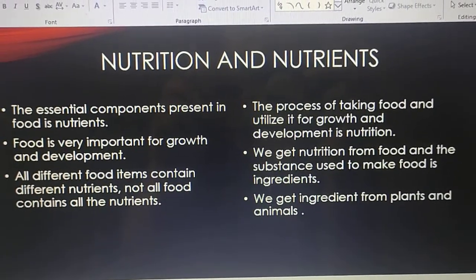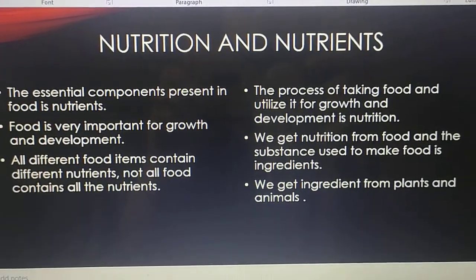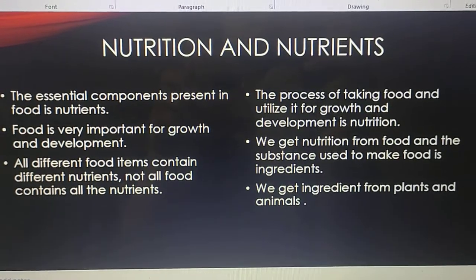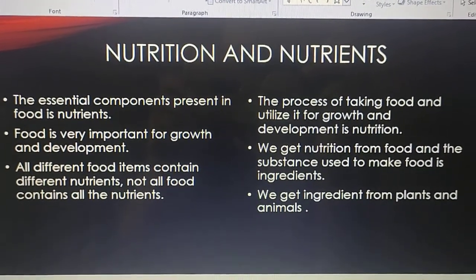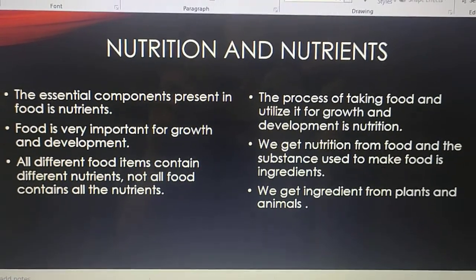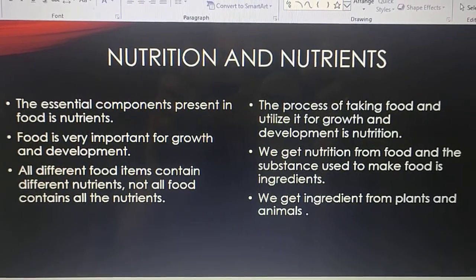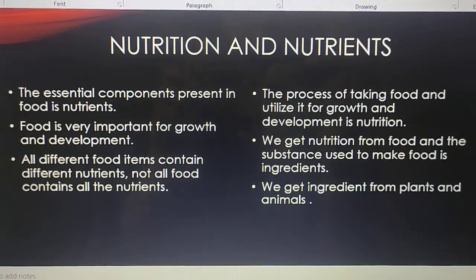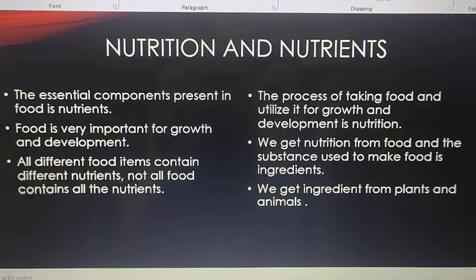We get nutrition from food, and the substance used to make food is ingredients. Children, we are getting nutrition and nutrients from food, but how are we making food? With the help of different ingredients. These are called ingredients which we are adding to make food. We get ingredients from plants and animals. Where are we getting these ingredients from? Maybe it's from plants or animals, like spices, right?